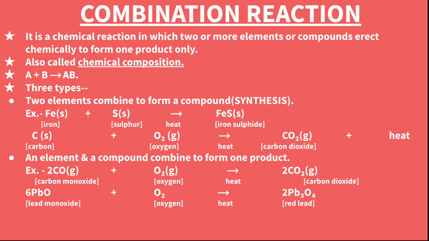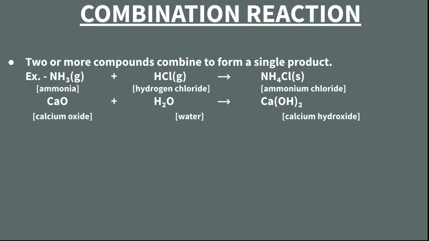Next is 2 or more compounds combining to form a single product. Here 2 or more compounds combine. For example, ammonia is a compound and hydrogen chloride is a compound; both of them combine to form ammonium chloride. Calcium oxide and water, both of them compounds, form calcium hydroxide.